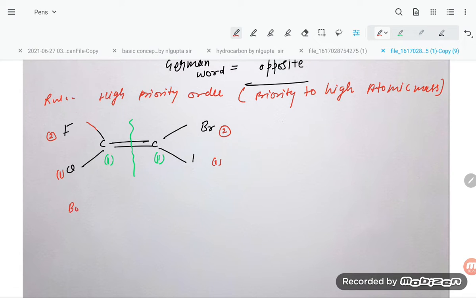Now you see both priority groups are on the same side. So it is cis alkene, that is, both are on the same side. That is the term used in Z alkene. Okay, Z alkene.